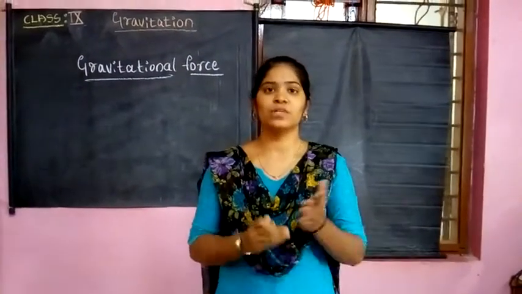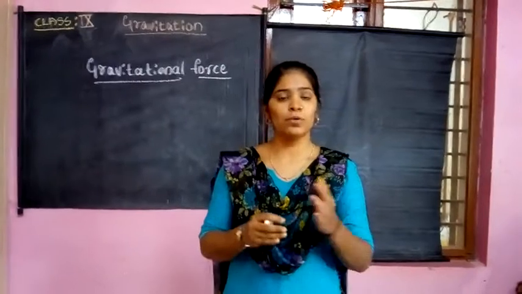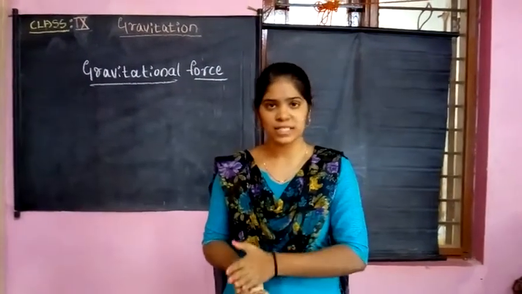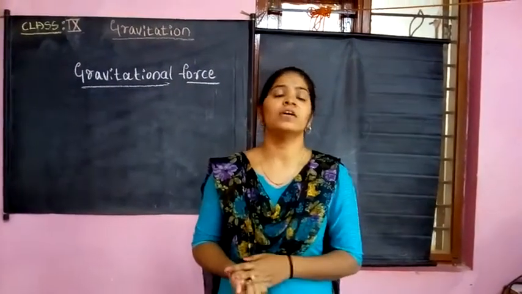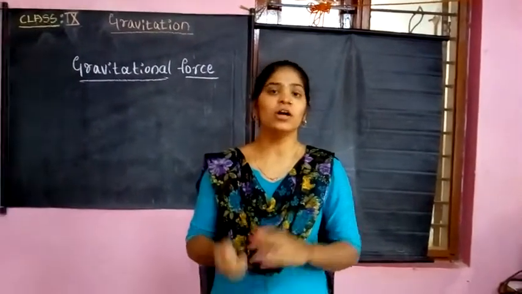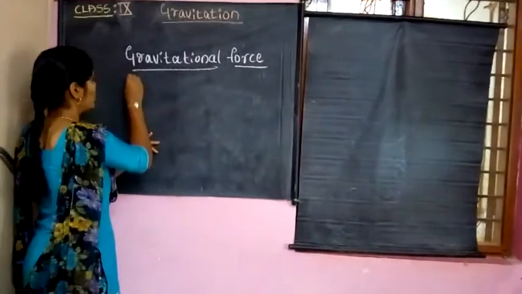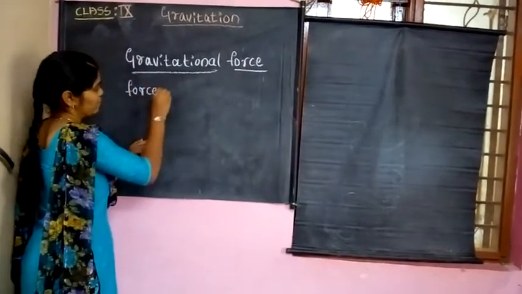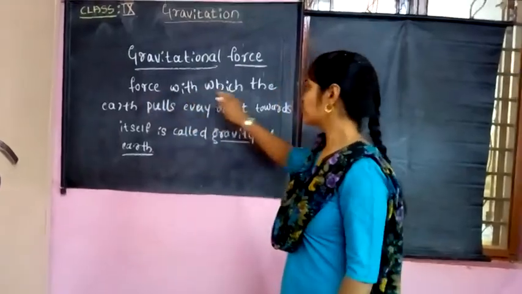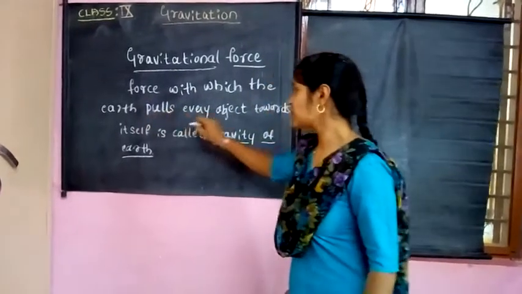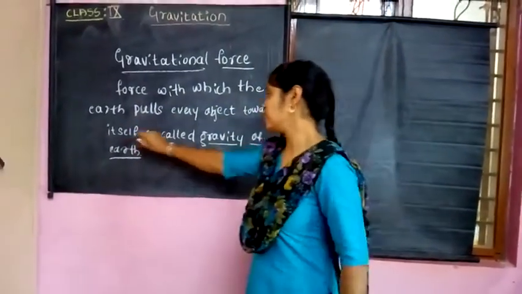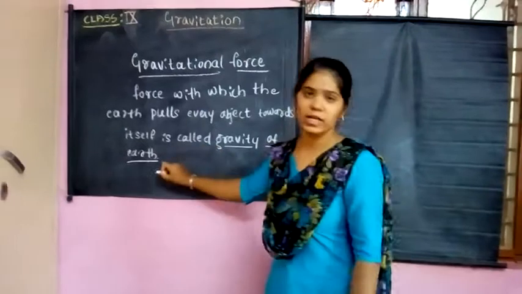The force with which the earth pulls every object towards itself is called the gravitational force of the earth, or the gravity of the earth.